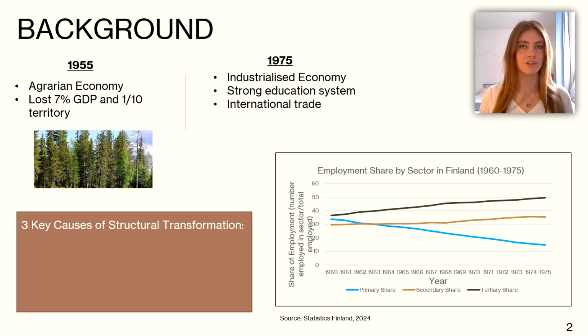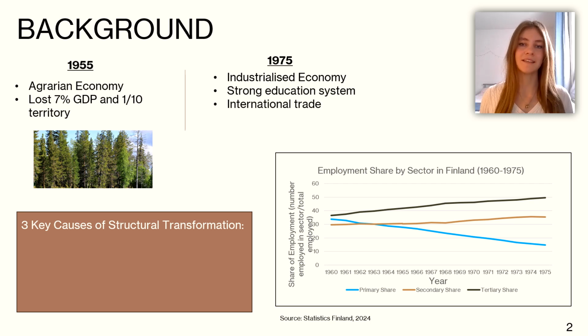In the wake of World War II, it had lost 1/10 of its territory, as well as 7% of its GDP to Soviet reparations. However, by 1975, they had turned things around completely, becoming a growing industrialized economy with a strong education system. They had a large capital base as well as a successful trade position at the time. The diagram illustrates this transformation with the decline in primary employment and increase in both secondary and tertiary employment.